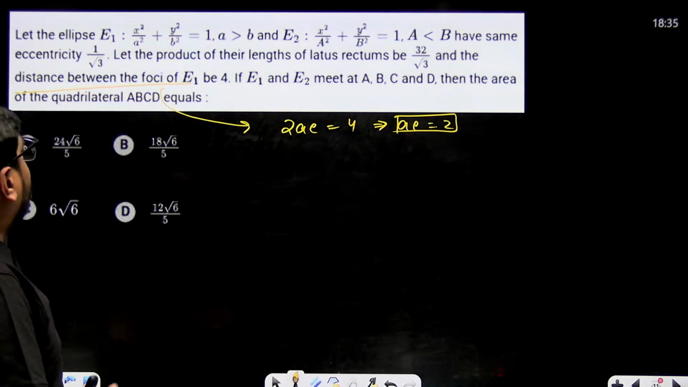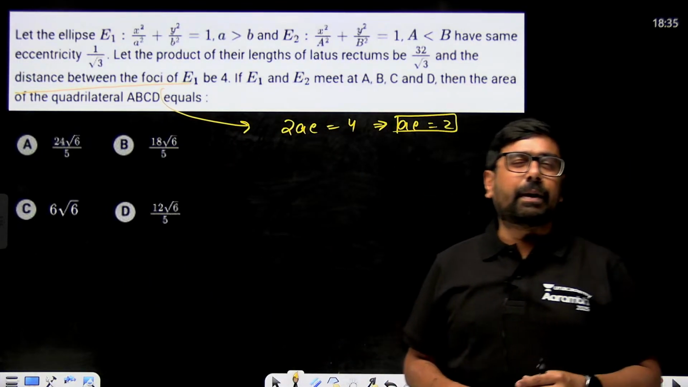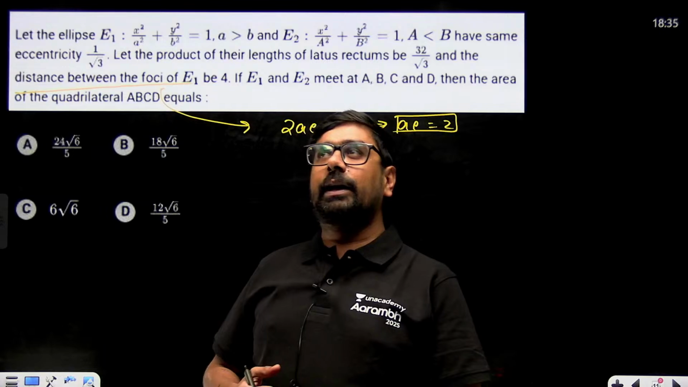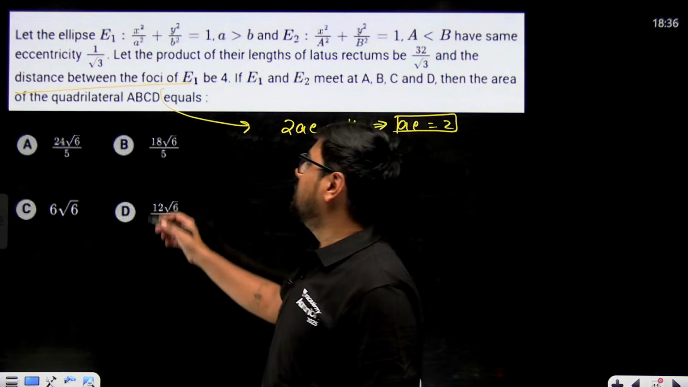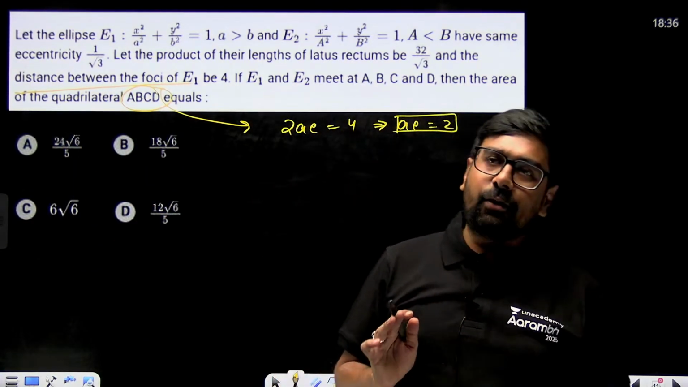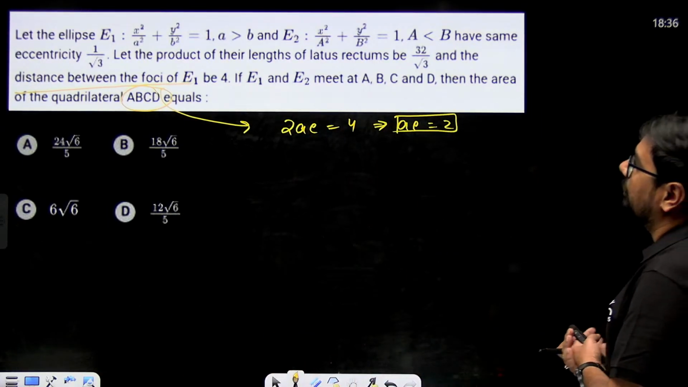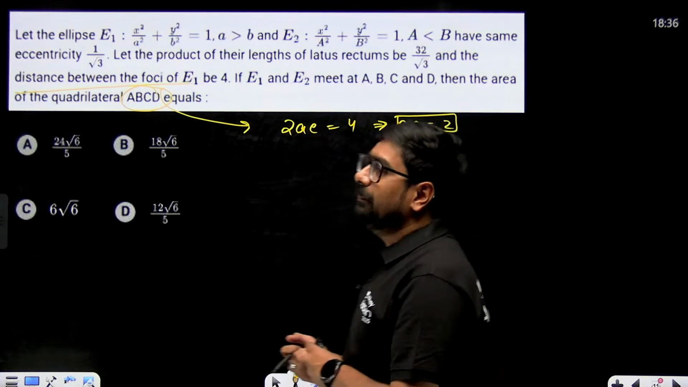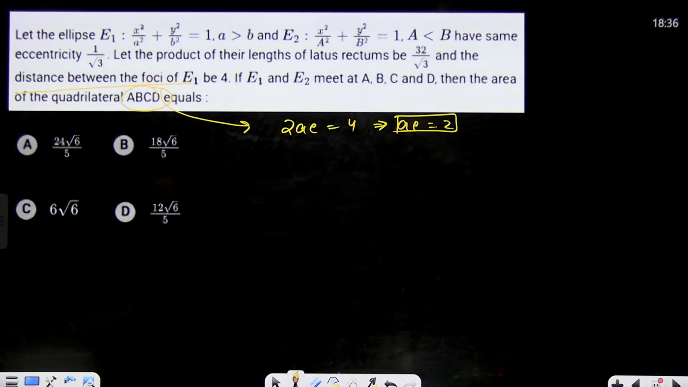So AE we can find out, and they are asking the area of the quadrilateral. If it were an abrupt, random quadrilateral, we wouldn't be able to find the area easily. We can find it, but that will be too much geometry. I'm sure Mains won't ask that. So most probably from here you can assume this ABCD is going to be a rectangle or a square. Then only we'll be able to find the area. Otherwise it will be too much complication. All right, this is one piece of information. Now let the product of their latus rectum be 32 by root 3. What does this give us? Can we say 2A... okay, the eccentricity is 1 by root 3. So that we can also use over here.